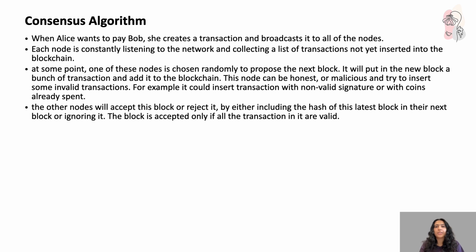Hello everyone. So in this video, we're going to see Bitcoin's consensus algorithm with your two favorite characters in play, that is your Alice and your Bob. So let's just see how it goes. So when Alice wants to pay Bob, she creates a transaction and broadcasts it to all of the nodes.